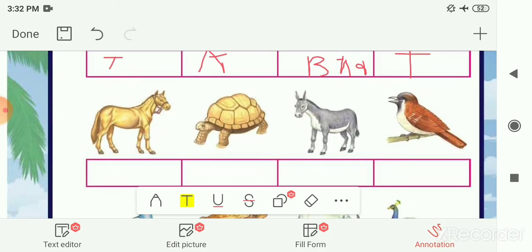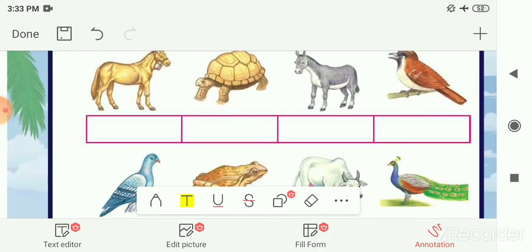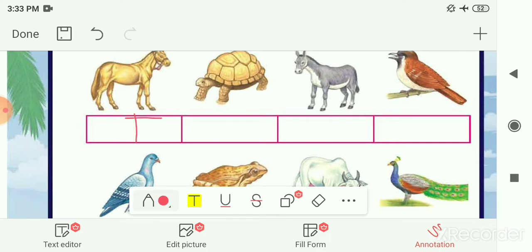Next is horse. So horse is the terrestrial animal, so you have to color with the red color because it is living on the land. Next is tortoise. So it can live on land as well as in water. So this animal is amphibian animal, so you have to color this with the yellow color.